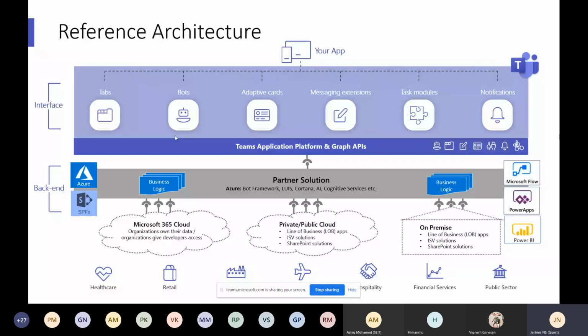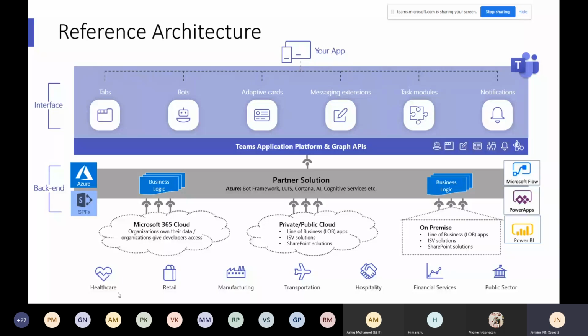On the right-hand side you can see Power Platform. You can easily integrate all your Power Apps and Power BI inside Teams. No need to worry about it. Whatever you develop, you just go there, use the app, and implement it in the channel or team you want as a tab. Okay, this is all the benefit there. Inside that, we can utilize all these verticals: healthcare, retail, manufacturing. From that point of view, that is the line of business we can utilize.